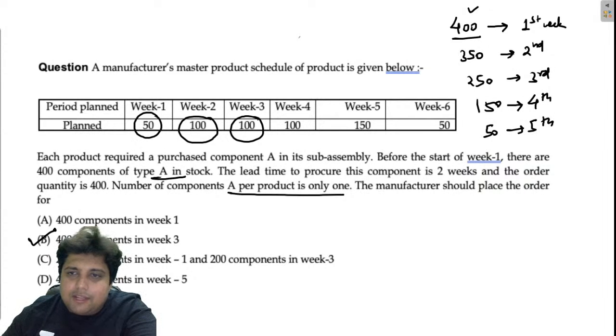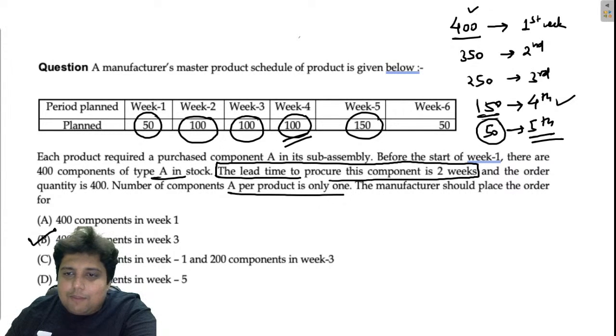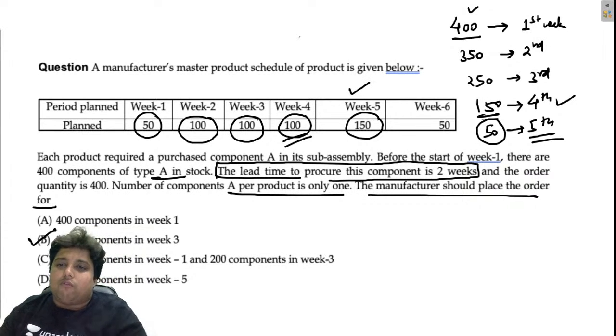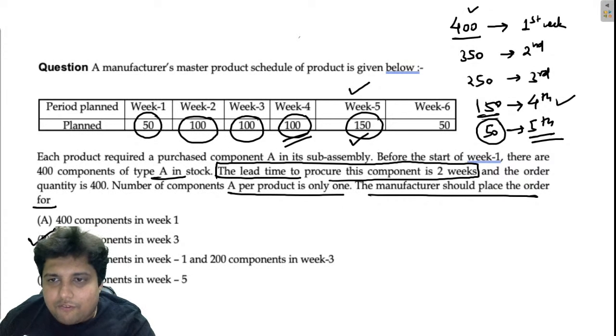So everything was fine up until there. I had 150 units at the start of the fourth week, and 100 units was the consumption. But in the fifth week, my friend, I require 150 units, but there are only 50 units in the inventory. So I need 100 more units. Remember, if we place an order, 2 weeks' time will be required for the shipment to reach us. The question is asking when the manufacturer should place the order. In the fifth week we are going to face the shortage. We require 150 units, but we have 50.